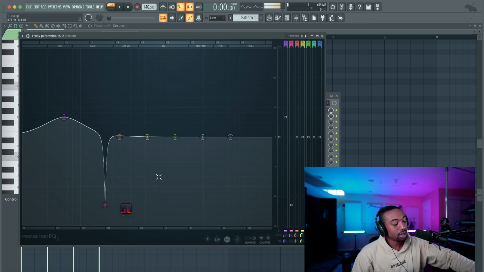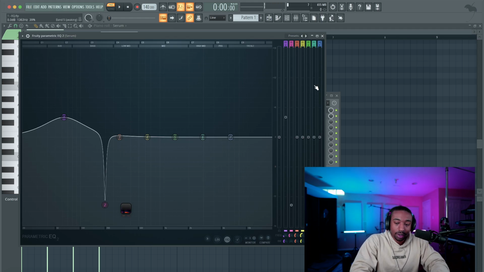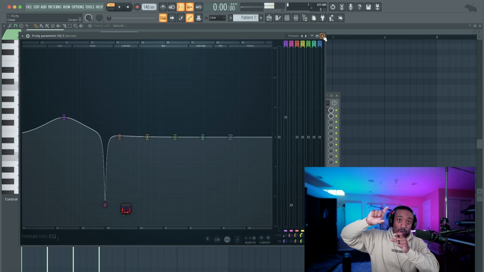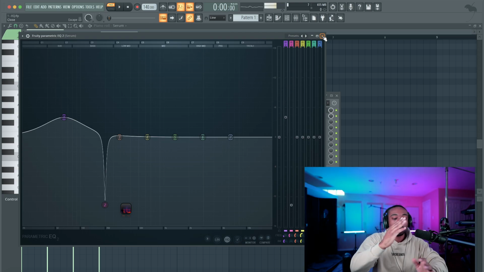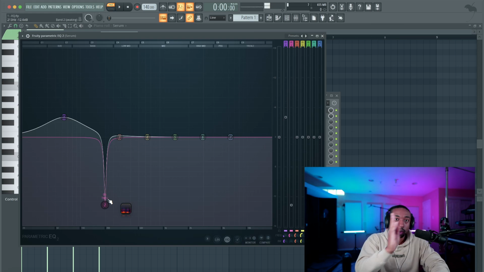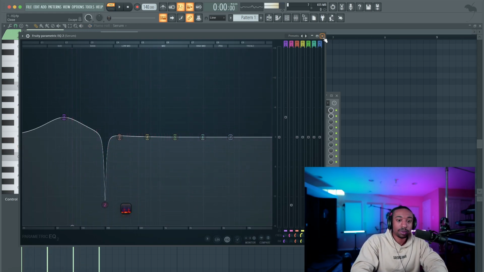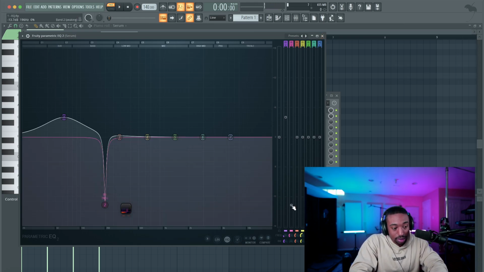Now, there are certain EQs that actually follow what's called a fundamental. I want to say, which one is it? Nectar or Isotope? I think it's Nectar. It has a plugin that follows the fundamental. So as the notes move, it actually follows the fundamental to cut it out so you don't have to keep EQing everywhere. That would be the ideal EQ for this scenario because, again, that note keeps moving around. And that's why sometimes you'll make EQ moves, but you're wondering why your beat still sounds boxy in certain areas.